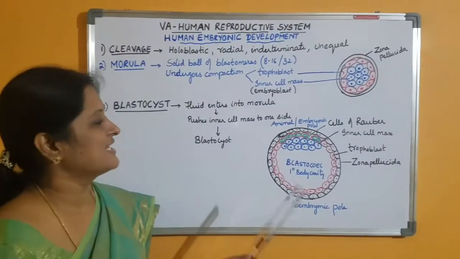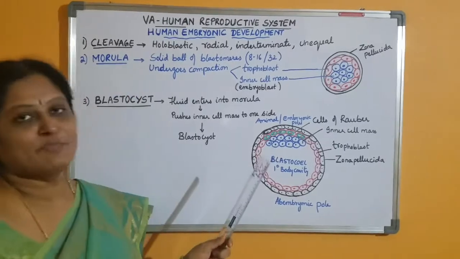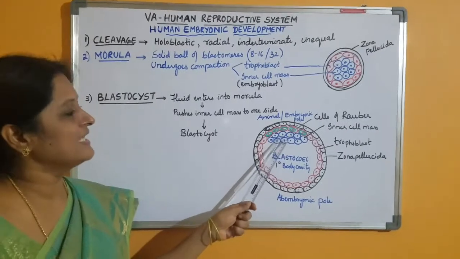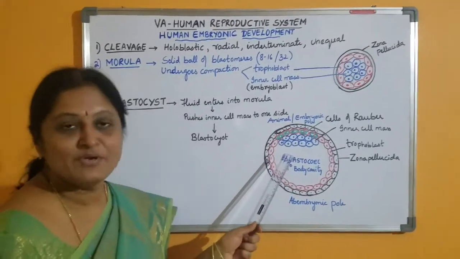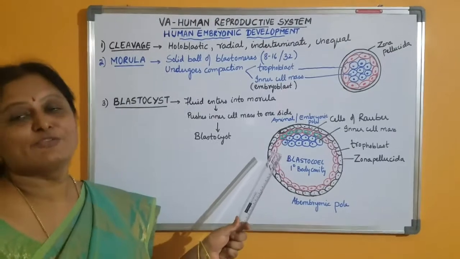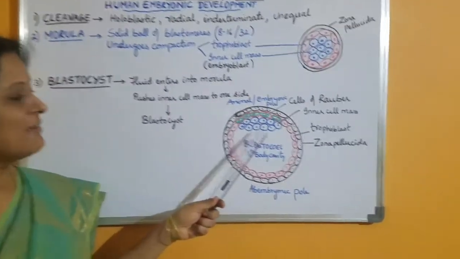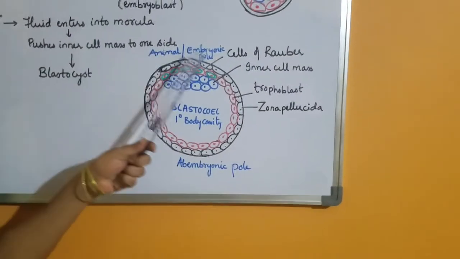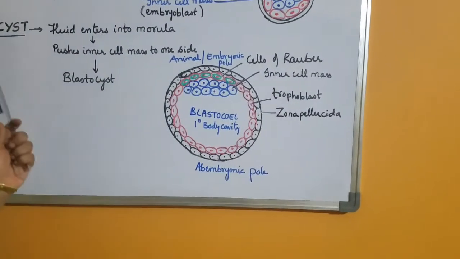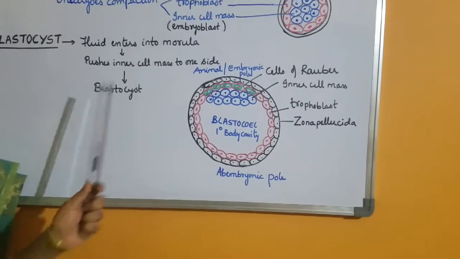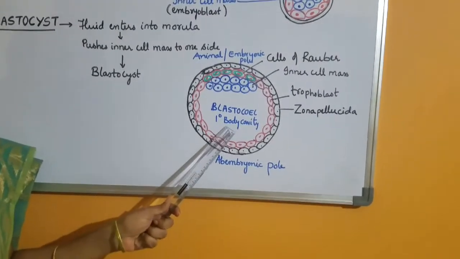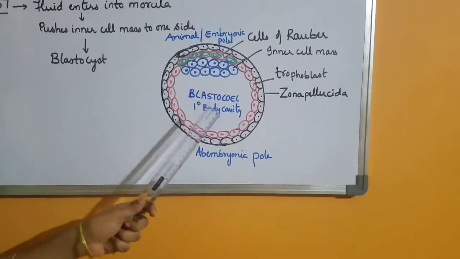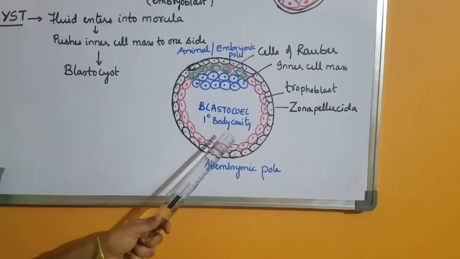Now fluid starts entering into the morula from the uterine cavity. As a result, the trophoblast and the inner cell mass get separated from each other. As the quantity of fluid increases, the inner cell mass moves to one side and gets attached to the trophoblast, and it gives the appearance of a cyst. This stage is called the blastocyst. The cavity formed inside the blastocyst is called the blastocoel or primary body cavity, and the formation of this cavity is called cavitation.